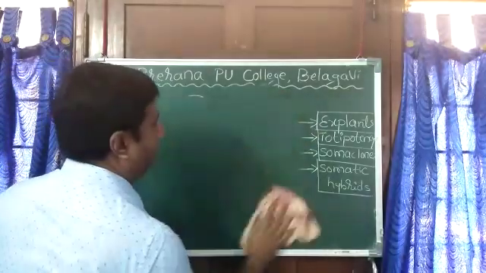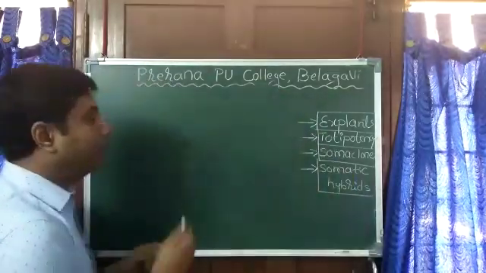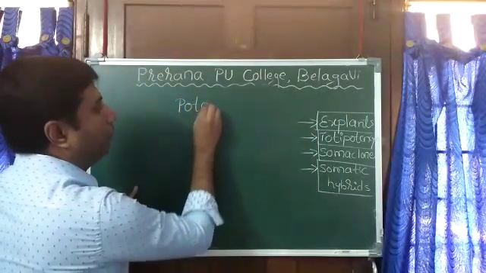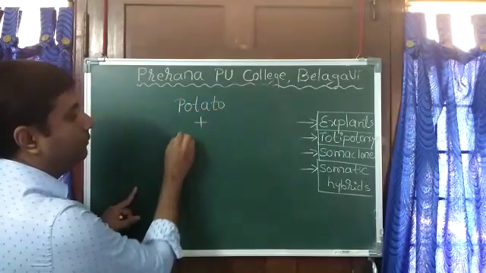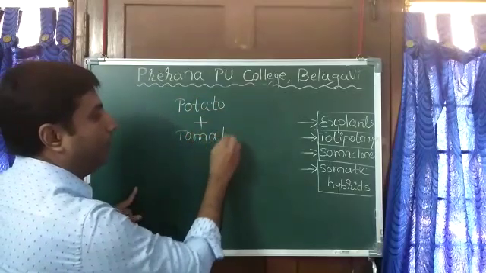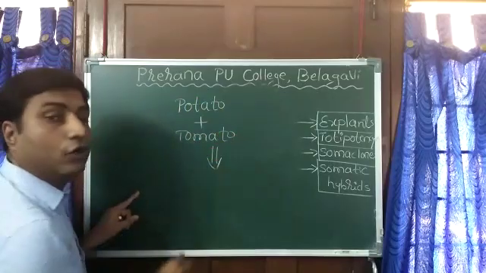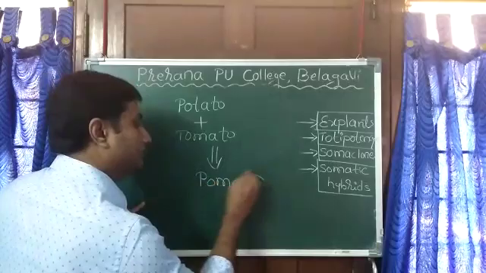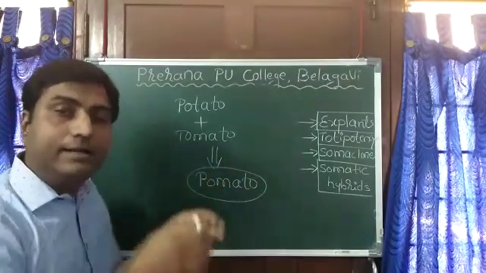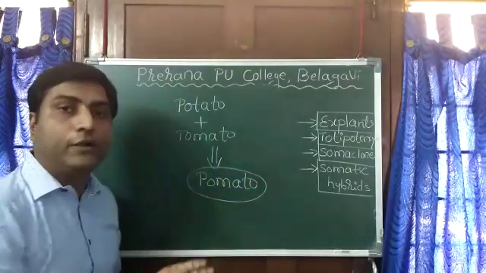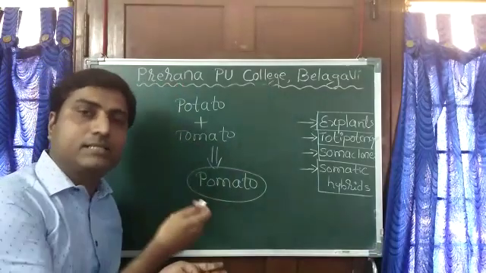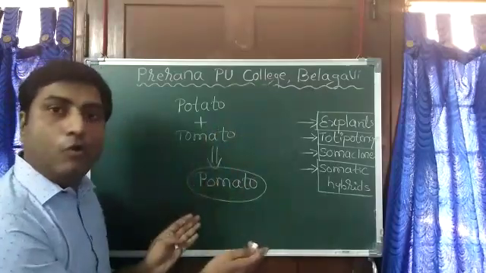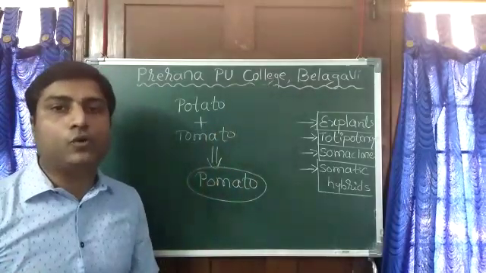They took the protoplast of potato and fused it with the protoplast of tomato. As a result, they got a hybrid called tomato, which has the desired characteristics of both potato and tomato. This is an example of a somatic hybrid, and that is all about tissue culture which you have to remember.